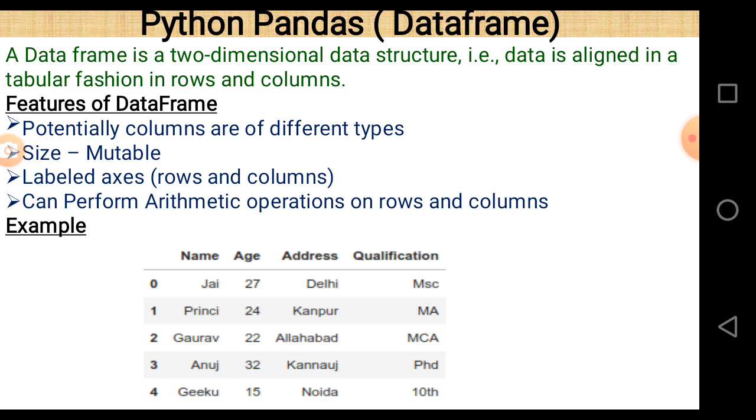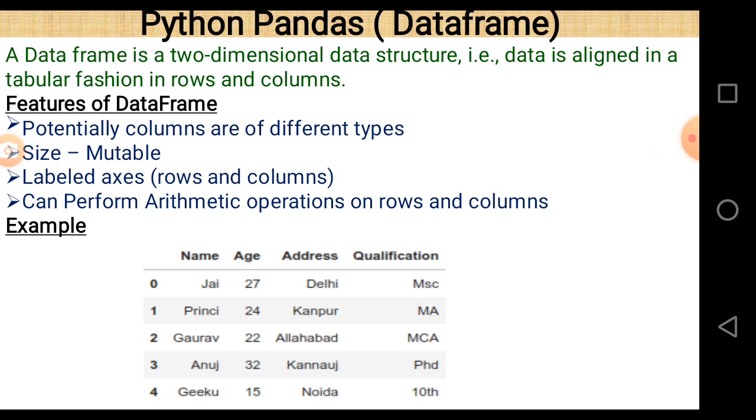A data frame is basically a two-dimensional data structure, that is, data is aligned in a tabular fashion in rows and columns. In the previous lecture we discussed series. Series is a one-dimensional structure and a data frame is a two-dimensional data structure.